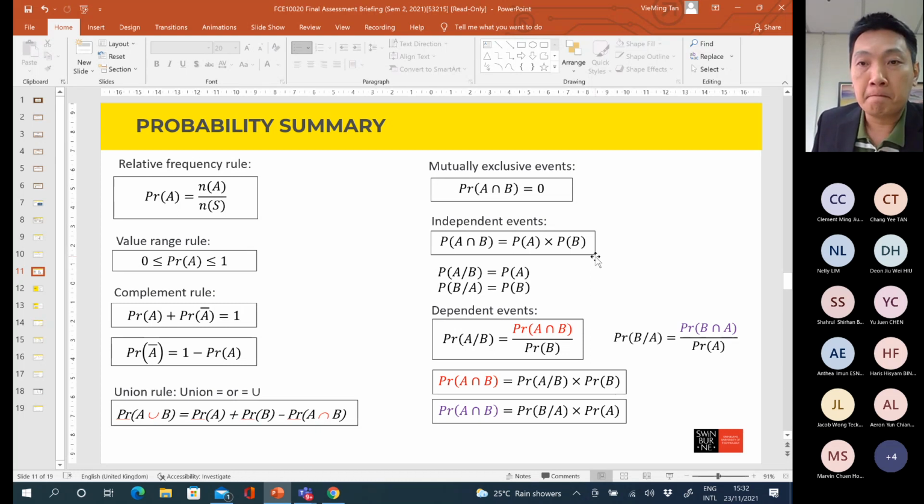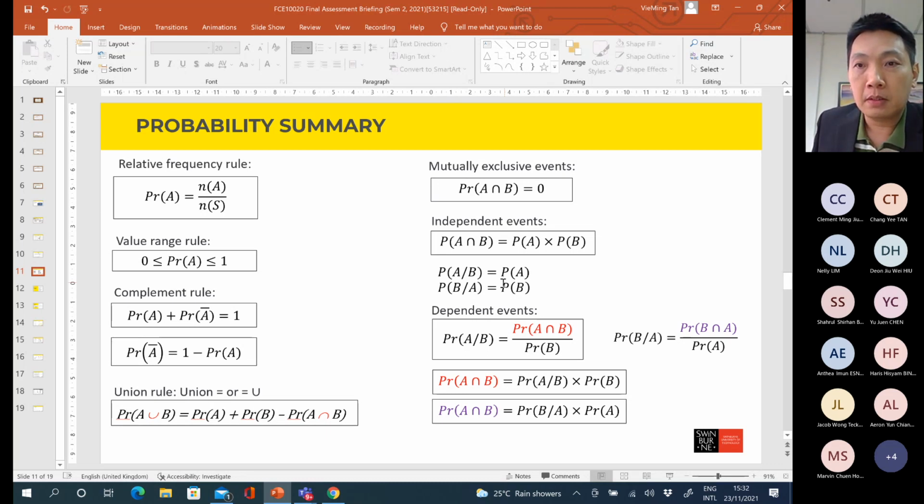Besides that, if A and B are independent, that means the probability of A, given that B already happened, is equal to probability A. Even though we know B already happened, the answer is still equal to probability A because A is not affected by B.